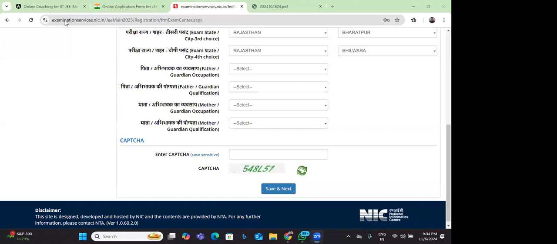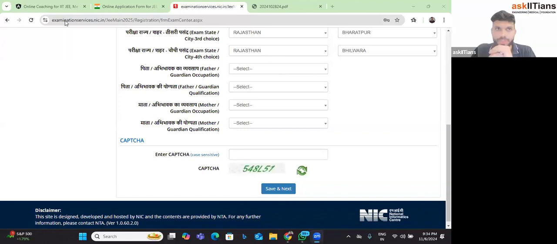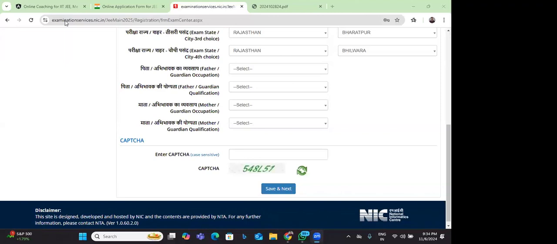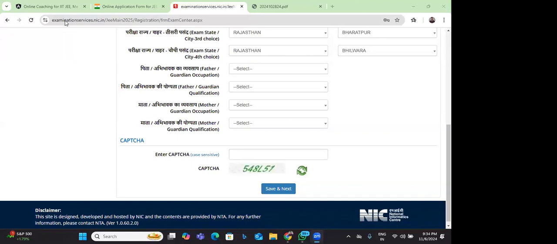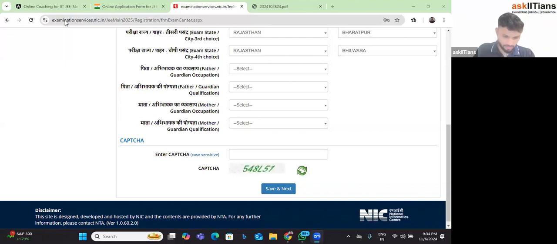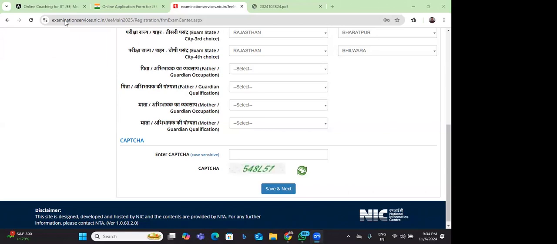This is another question. If the student passed out of 12th last year and now he is a repeater, and then he is appearing for the exam. For example, now we have written both the JEE exams from Saudi Arabia. He didn't make it, unfortunately. That could also happen. Maybe for the betterment of results, next time he is writing from India. So for this DASA quota, will he be eligible or not?